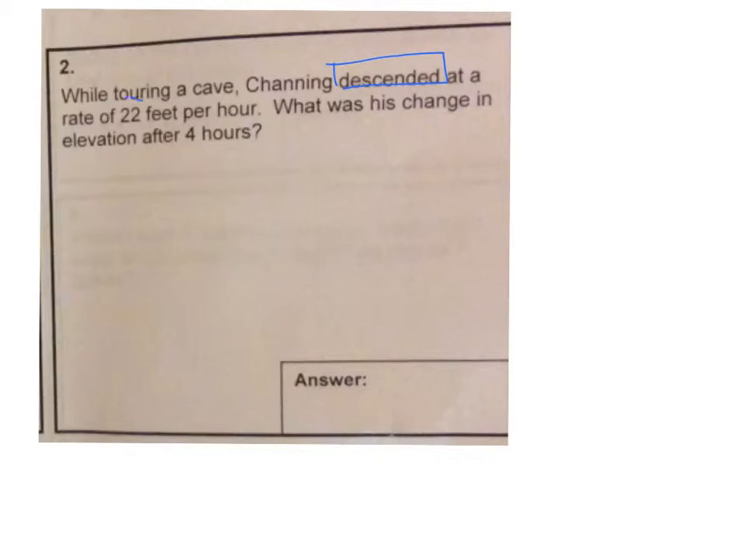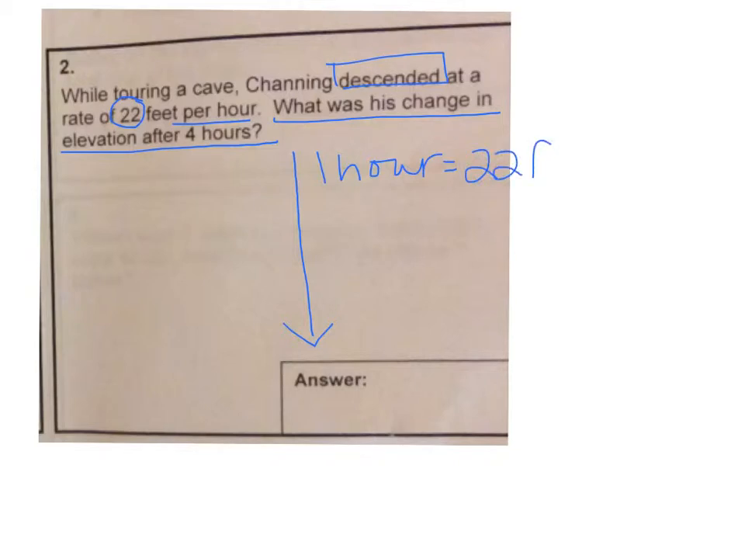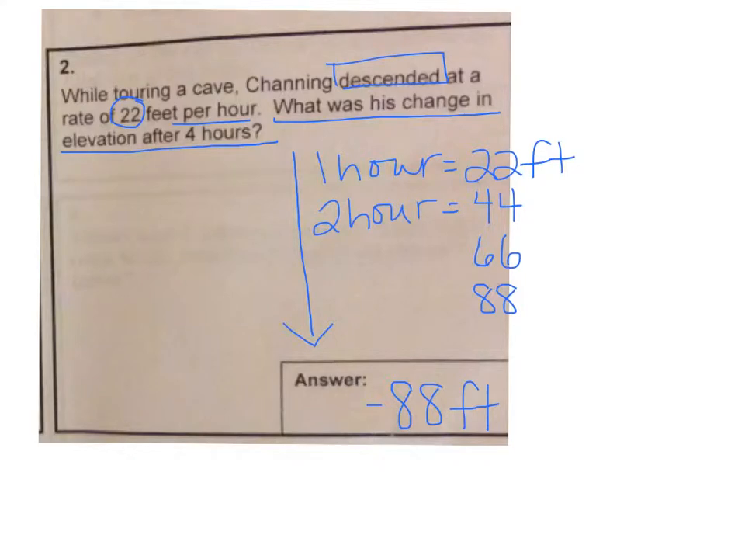While touring a cave, Channing descended, that's a clue, meaning going down, at a rate of 22 feet per hour. What was his change in elevation after 4 hours? So if we're thinking about this going down, after 1 hour, we would go down 22 feet. After 2 hours, we would go down 44 feet. Then we've got 66 feet and then 88 feet. So after 4 hours, we would go down 88 feet, giving us -88 feet because we are going down.